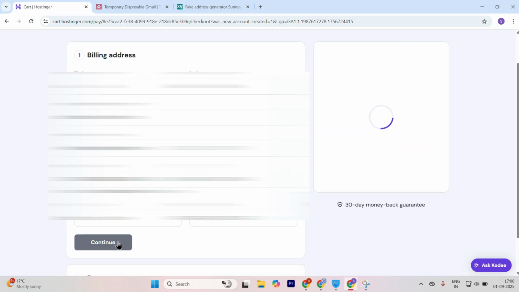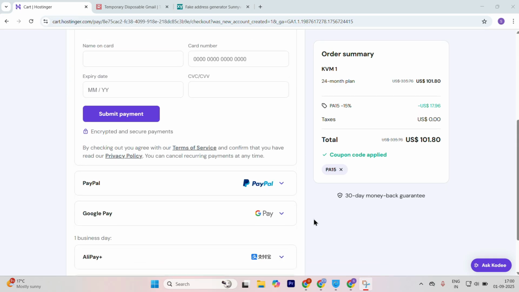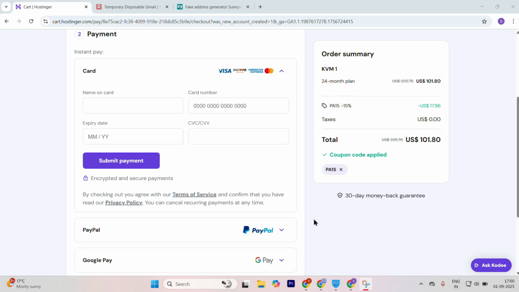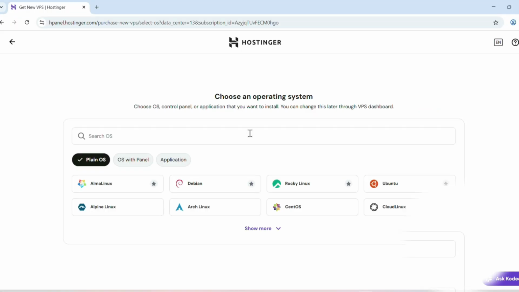Press the continue button. Now this will give you the page for payment, and there are many payment options. Make the payment of your choice, and once you make the payment, you will receive the N8N hosting, in which you can host N8N. Once you make the payment, you will land on this screen. If you have bought the hosting from our affiliate link, you can fill the form given in the description, and we will be giving you a lot of goodies.